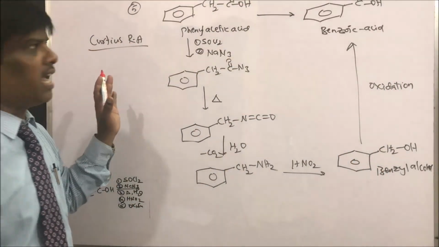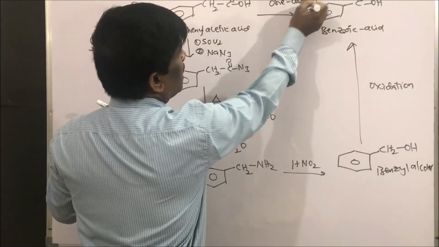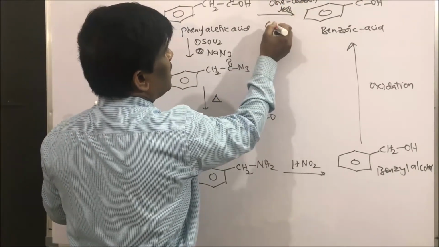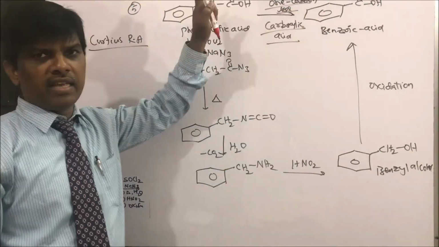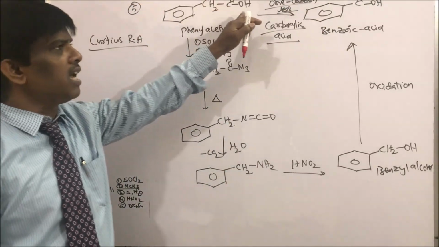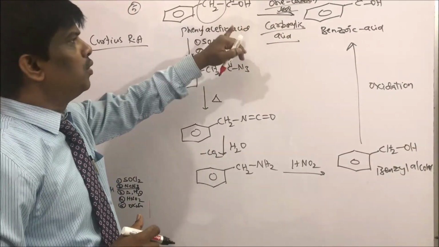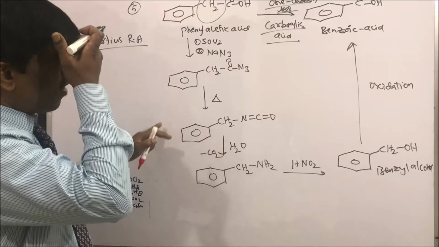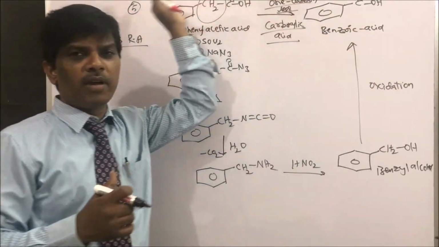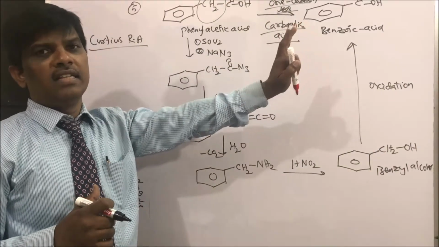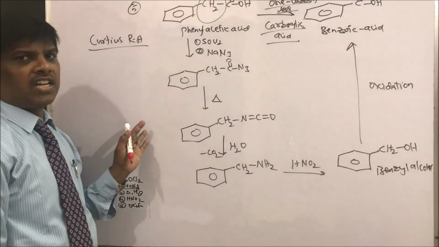So the overall reaction gives a carboxylic acid with one carbon less. It is very important, students. When you have this carboxylic acid and you want to remove one carbon, what will you do? Do Curtius rearrangement followed by nitrosation and oxidation. You are going to get a carboxylic acid with one carbon less. This is the beauty of this Curtius rearrangement reaction.